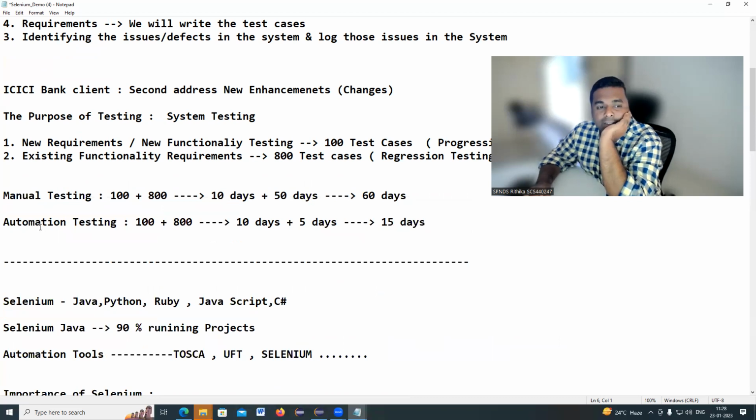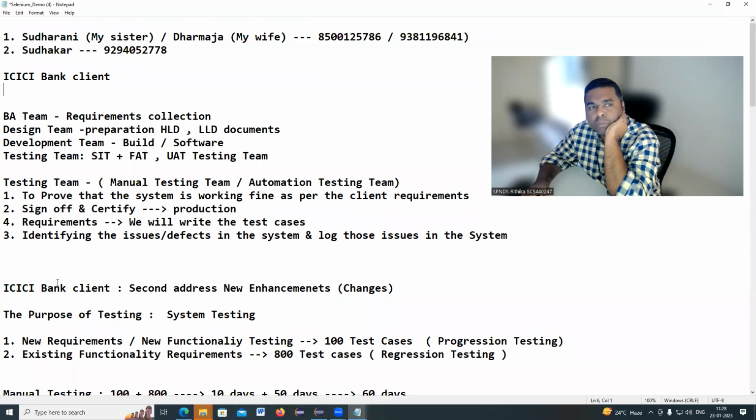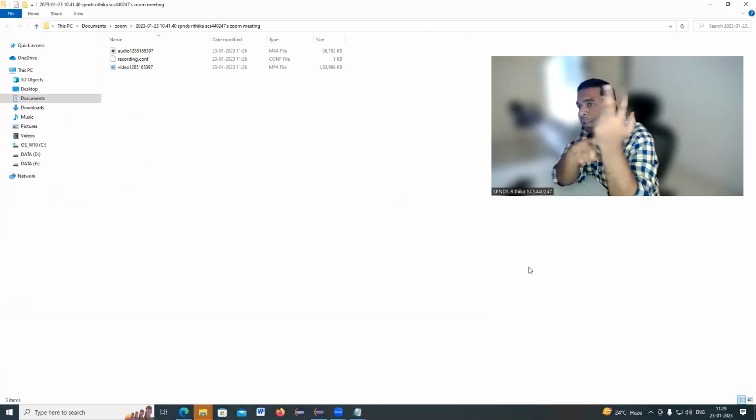So is everyone clear? Okay, how much time do we have left? 2 minutes. So quickly we can summarize the topics. To develop any software, what are the teams that will be involved?